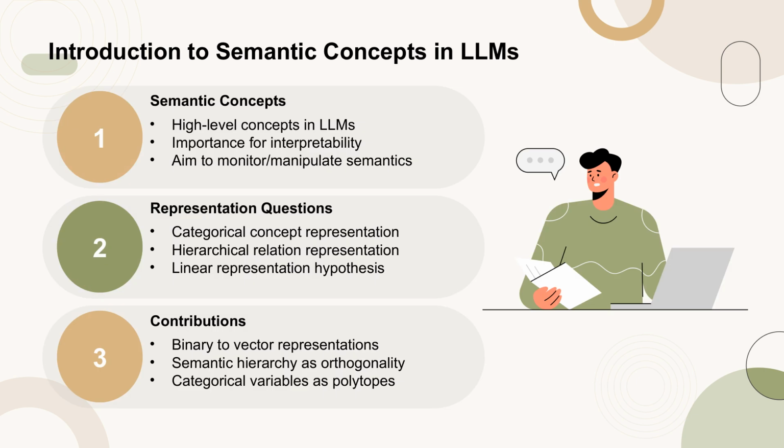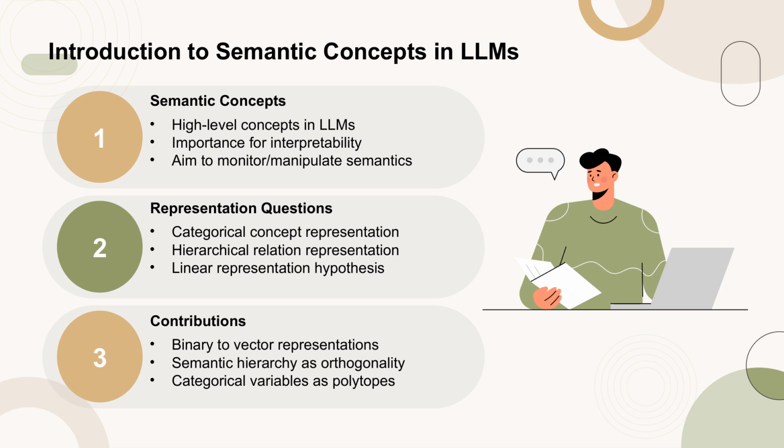This paper focuses on how high-level semantic concepts are encoded within the representation spaces of large language models, LLMs. Understanding this encoding is crucial for enhancing the interpretability and control of these models. The ultimate goal is to monitor and potentially manipulate the semantic behavior of LLMs by directly measuring and editing their internal vector representations. The paper addresses two fundamental questions: how categorical concepts like animal are represented, and how hierarchical relations between concepts like animal and mammal are represented.